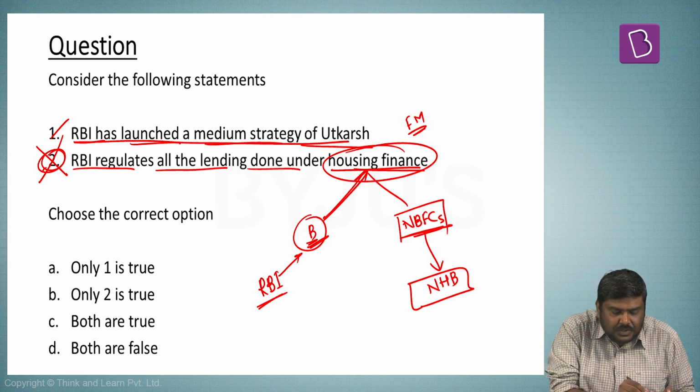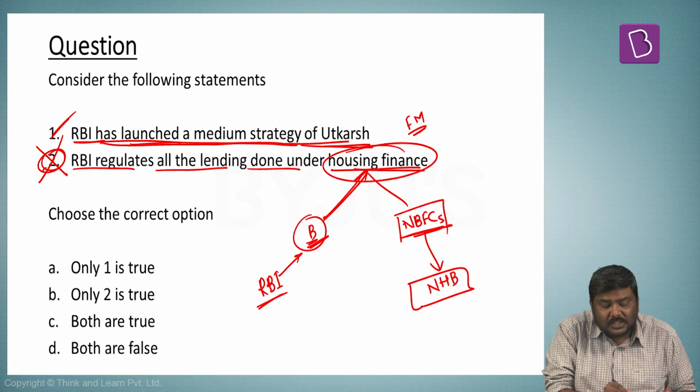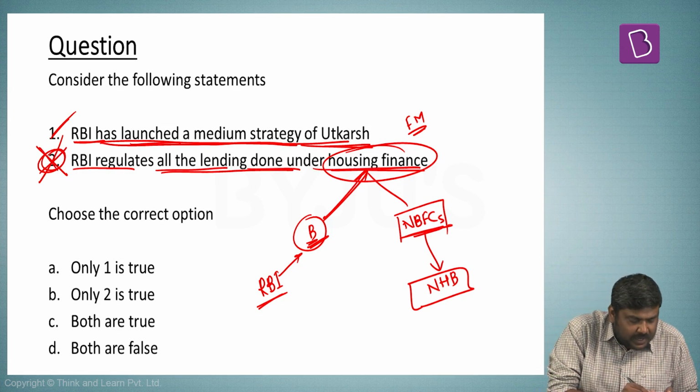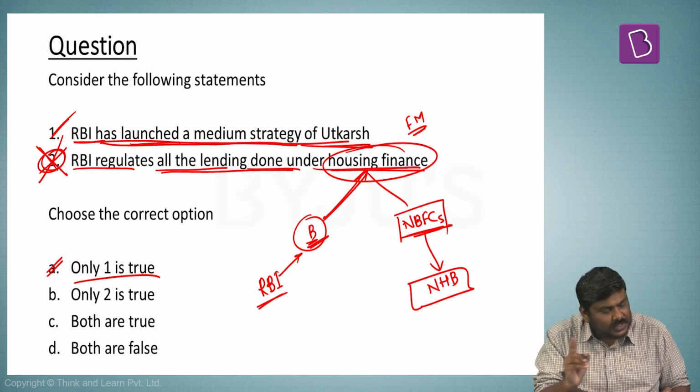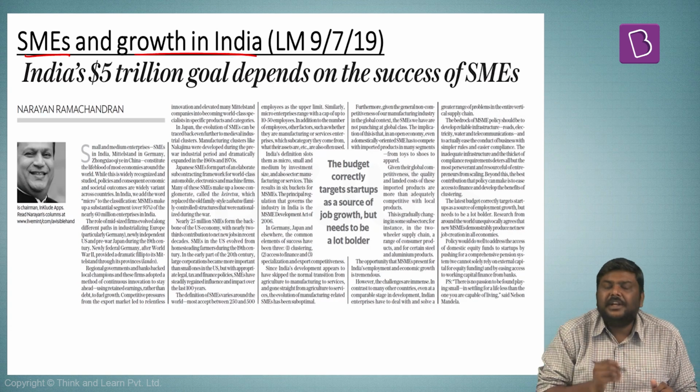So RBI has launched a medium-term strategy of Utkarsh 2022. Yes. RBI regulates all the lending done under housing finance. Wrong. So based on this, the right option will be option A. Only one is true. The next article is related to SMEs and growth in India.